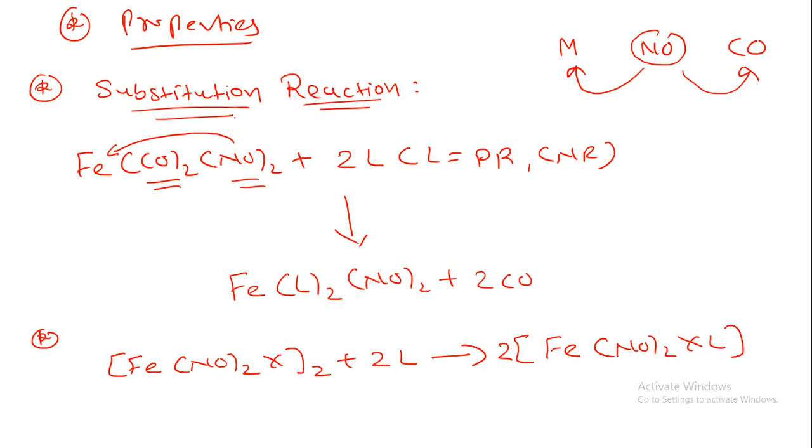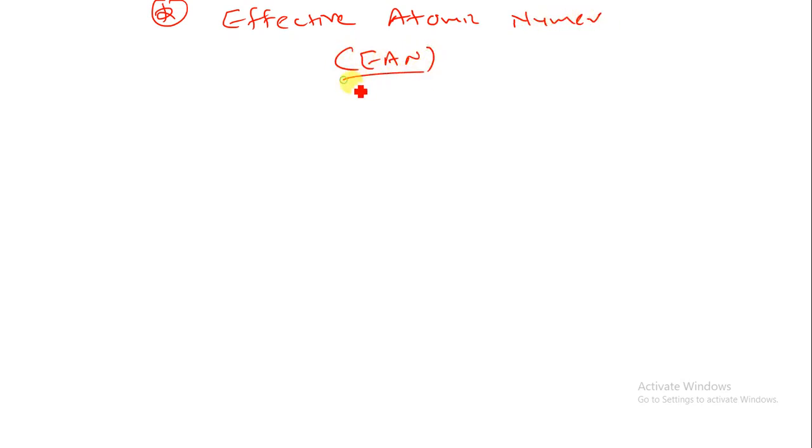Now let us understand one more topic on metal nitrosyl compounds. In an examination they can ask a one-mark question or a short question where you have to calculate the effective atomic number for a metal nitrosyl compound. For that you have to remember that NO+ will give 2 electrons.